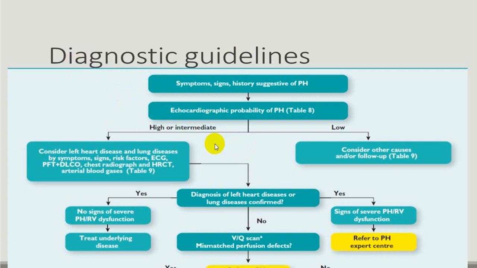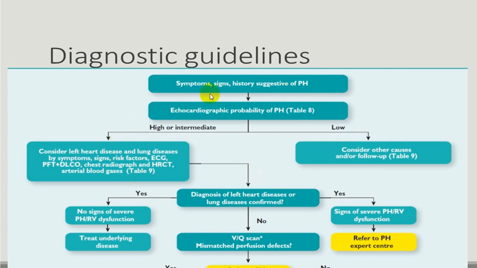Then to differentiate whether it is because of chronic obstructive disease or restrictive disease, you will have to do pulmonary function tests, DLCO, HRCT, ABG, etc. Those investigations should be done to differentiate obstructive from restrictive disease and assess severity. ECG will show right ventricular hypertrophy, P pulmonale, tachycardia, and in some cases even tachyarrhythmias like atrial flutter and atrial fibrillation, secondary to right atrial enlargement.